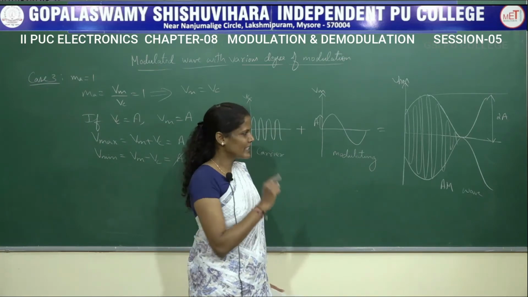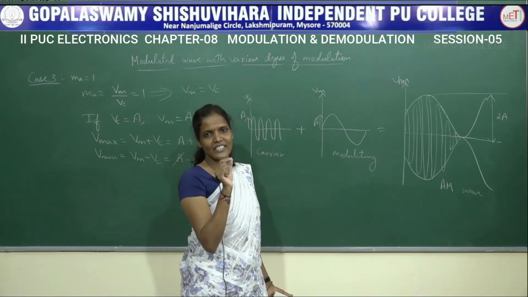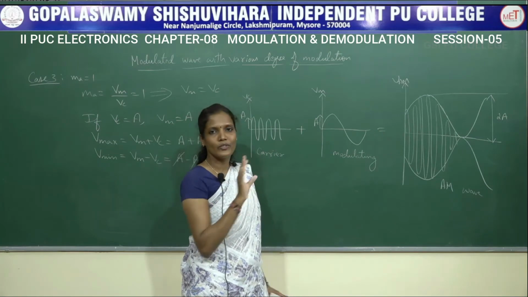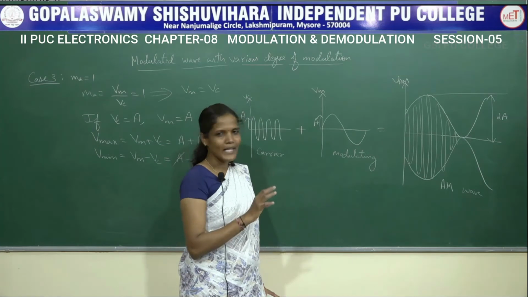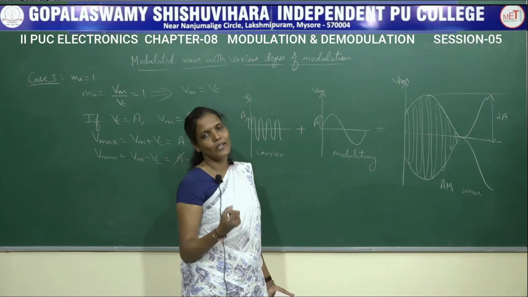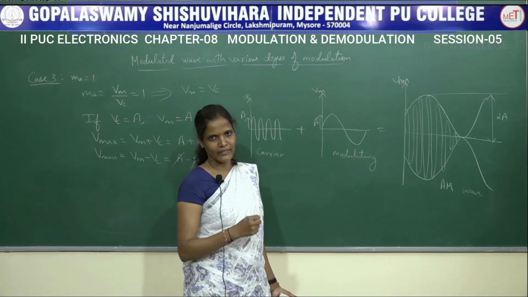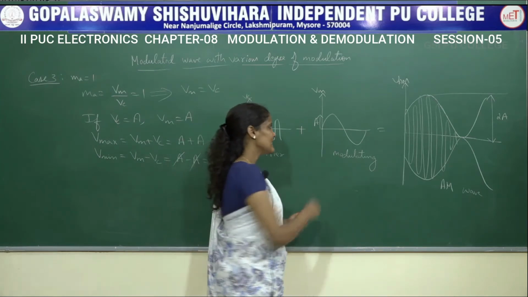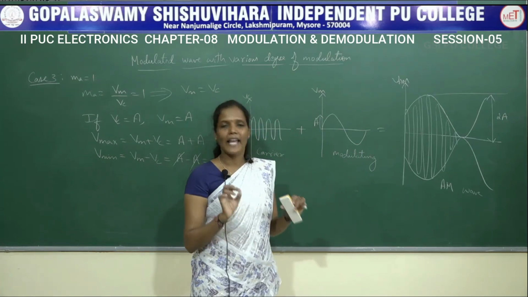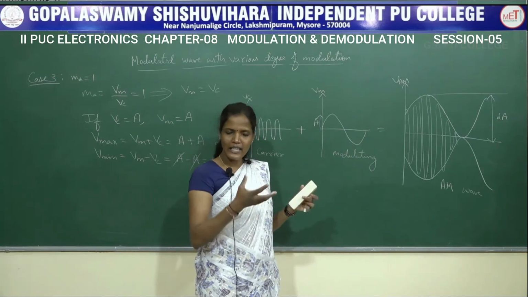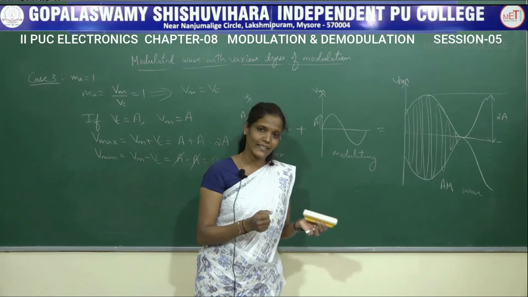But here it is just touching the 0 axis line, so none of the signal will be eliminated or distorted. I will be able to retrieve the actual modulating signal at the receiver end. That is, all of the modulating signal will be present in one single envelope. It is inside the envelope, and from that envelope we can easily extract the signal.